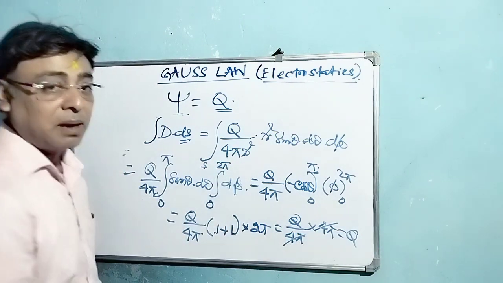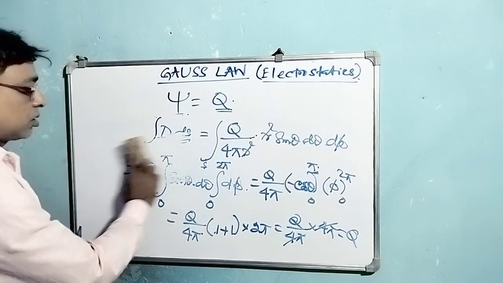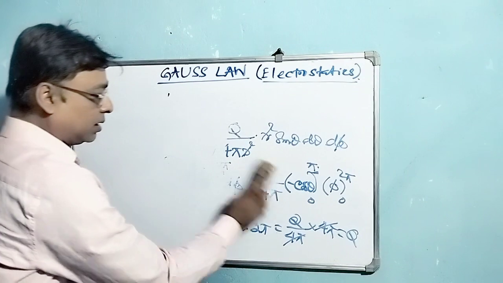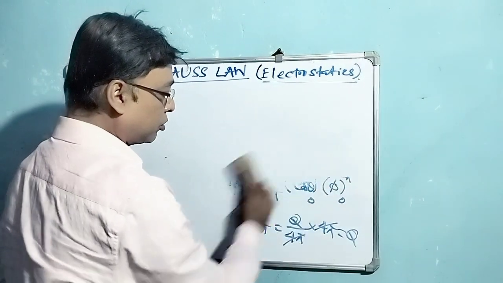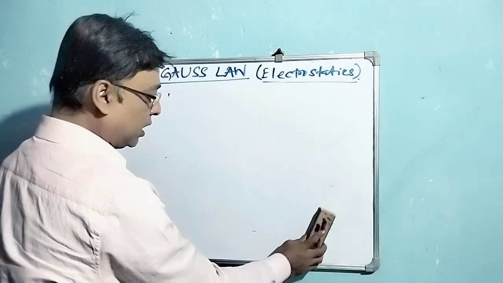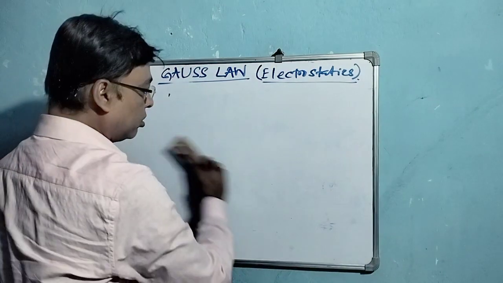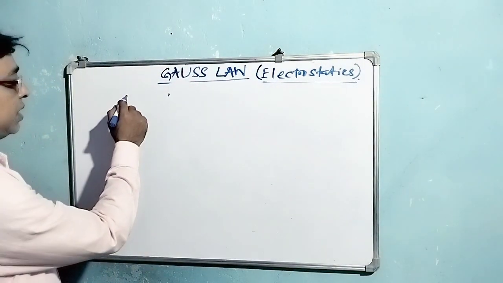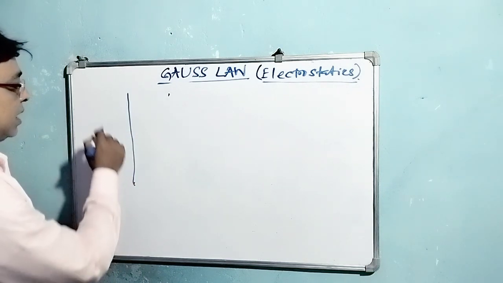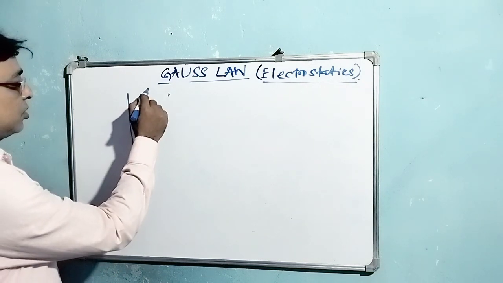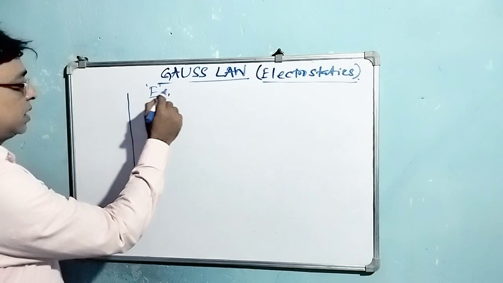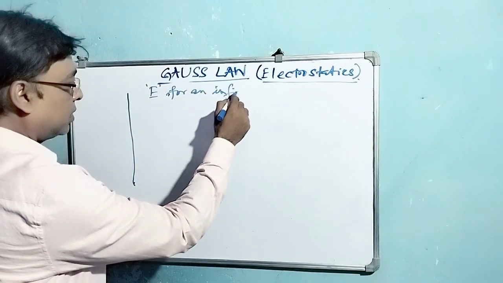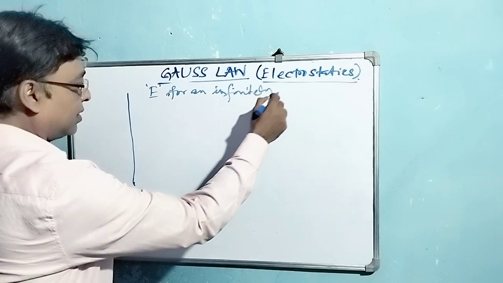Now we'll go for some applications of Gauss law. Gauss law, as I have told you, can be applicable if we are able to construct the imaginary Gaussian surface. Suppose we are taking an infinite charged wire, so that means the electric field E for an infinitely charged wire.